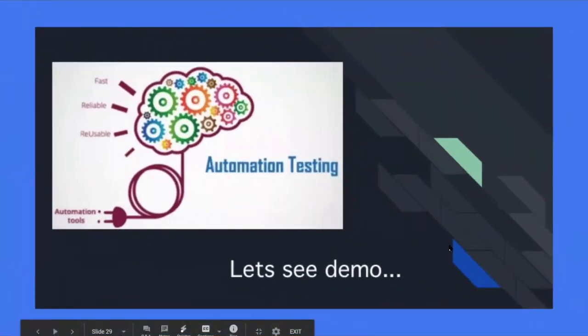So let's go through a quick demo of Cypress, just how to start, execute, and check the reports in the test runner.